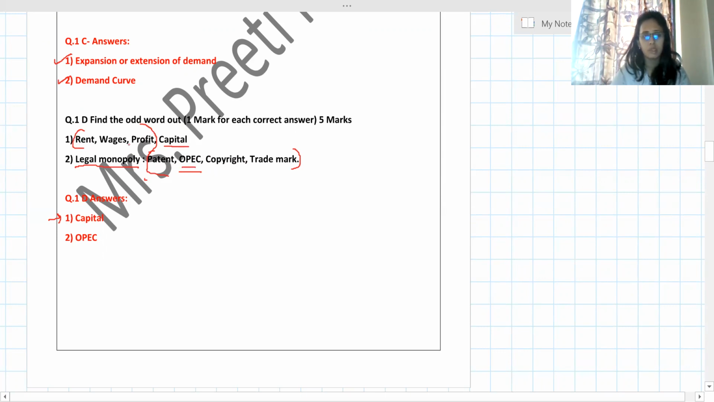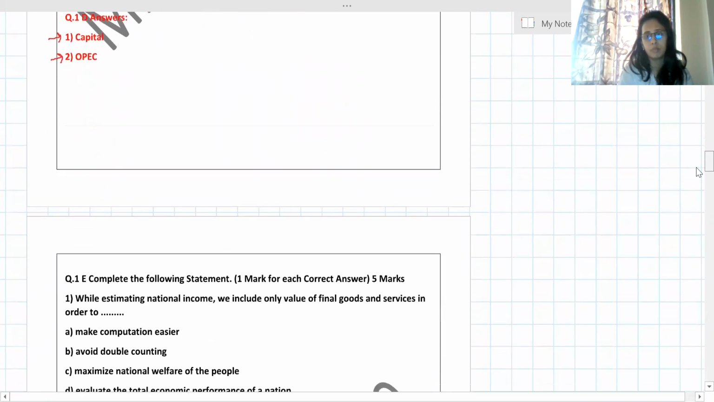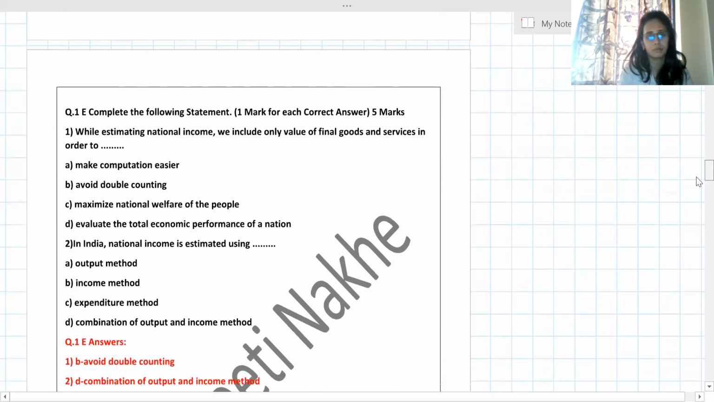In the first type of question, directly you can write the answer as odd man out. But here, you have to read it carefully. Legal monopoly. All except one is not legal monopoly. Patent, copyright, trademark, all are legal monopoly. Only OPEC is not. So the answer is OPEC. See the way they are giving it, they may confuse you. You need a lot of practice.